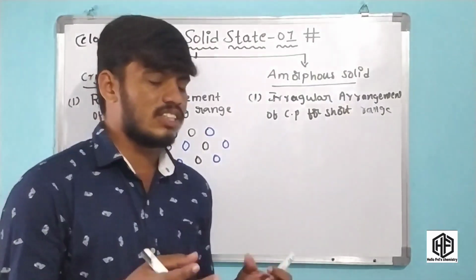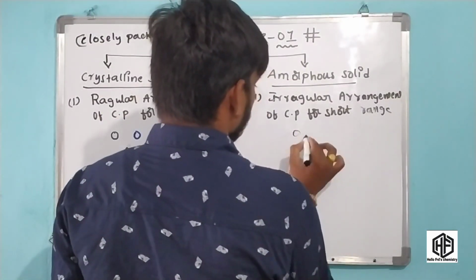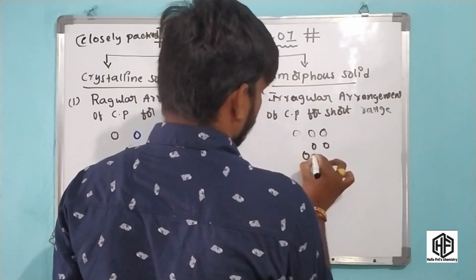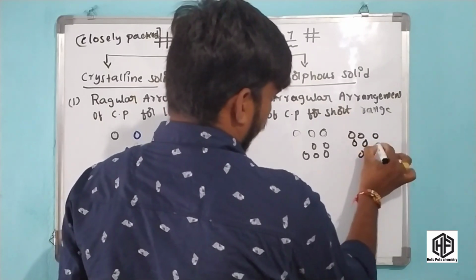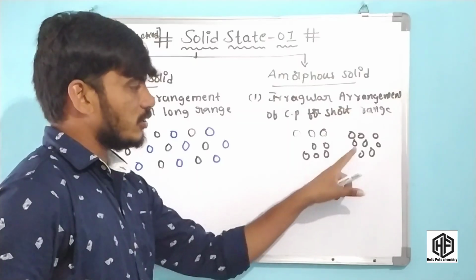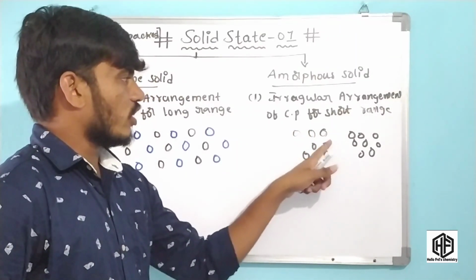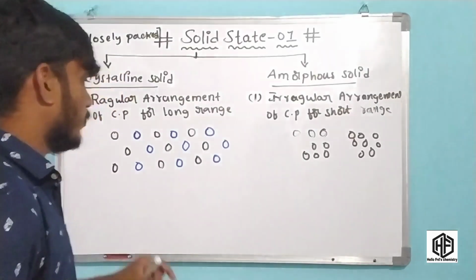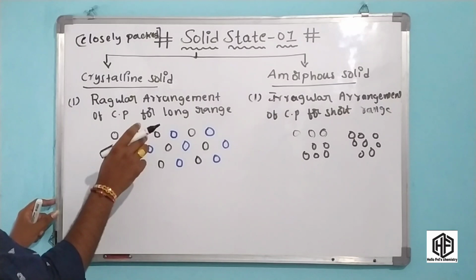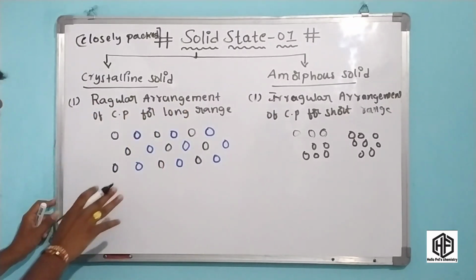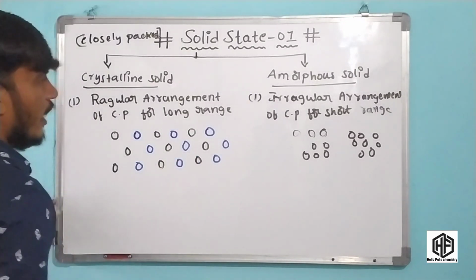It means the arrangement of molecules is random. These are short range and irregular, a disorderly arrangement with the molecules random. But crystalline solids have a regular arrangement of constituent particles over a long range. This is the first important difference between crystalline solid and amorphous solid.